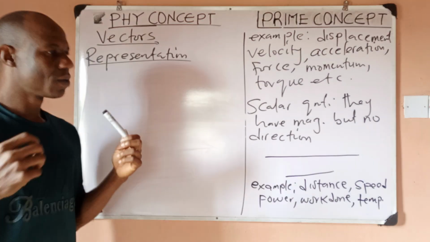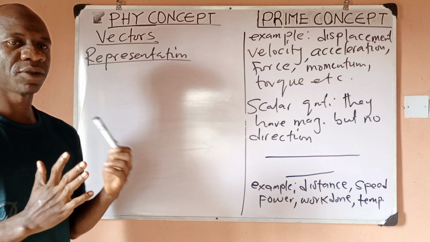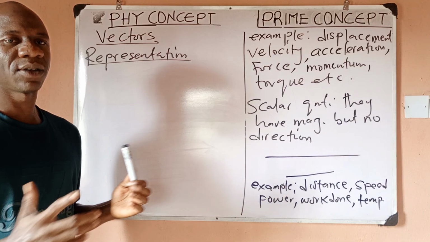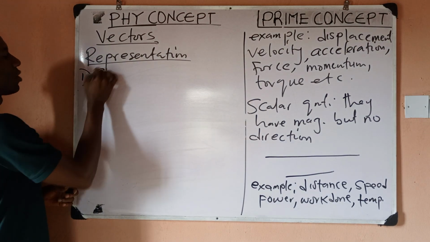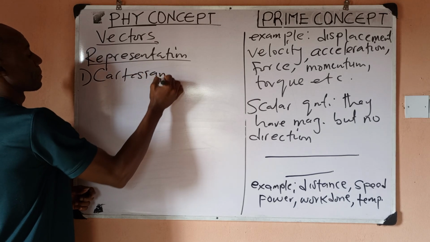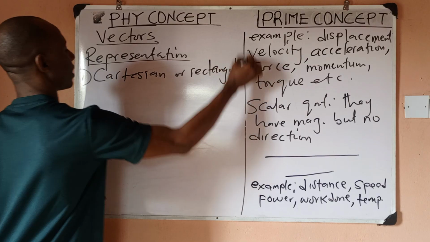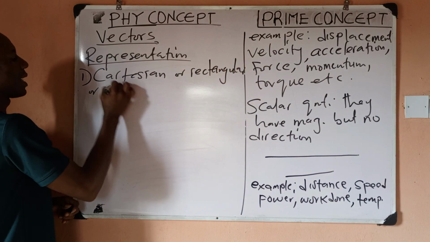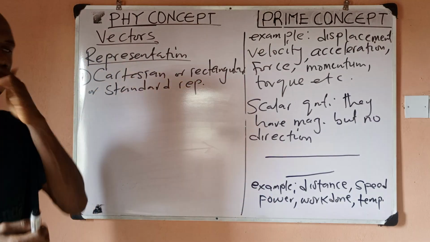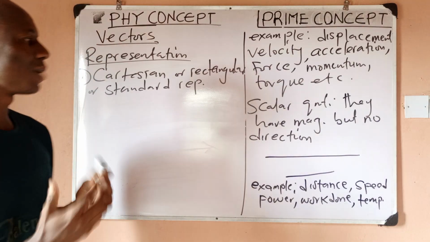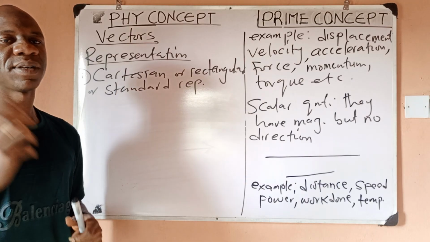Now, we have two major ways of representing vectors. There are so many ways for advanced levels, but for 100 level physics, second year physics, we'll be looking at just two major ways of representing vectors. Number one is what we call Cartesian or rectangular or standard representation. So that is number one. Either you say it is Cartesian representation, or you call it rectangular representation, or you call it the standard representation. Now, what is the Cartesian representation?